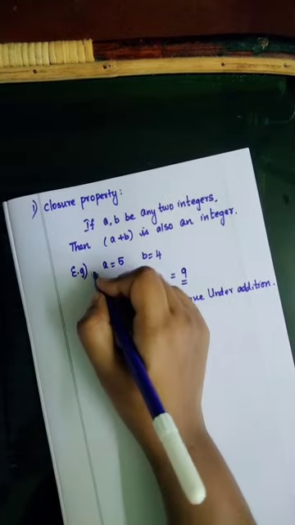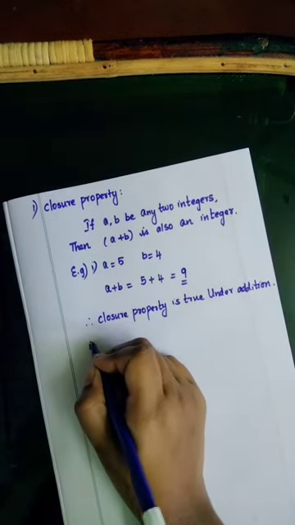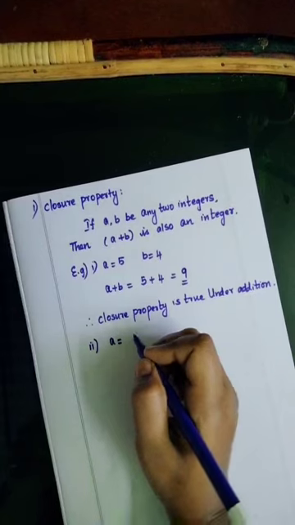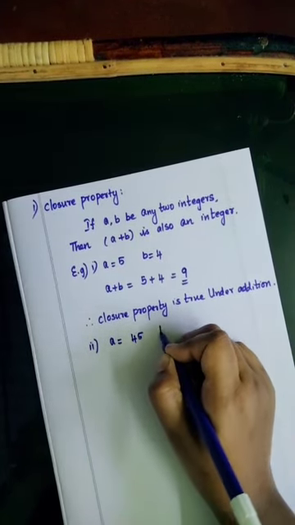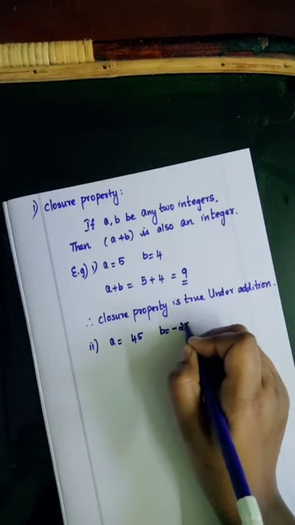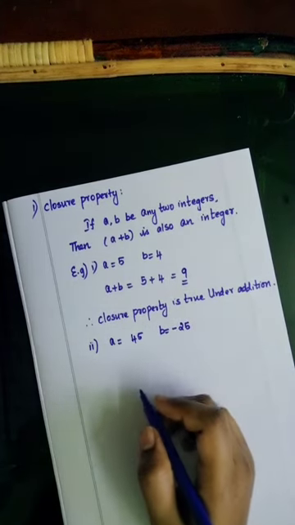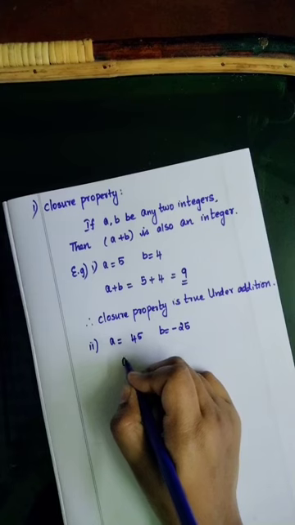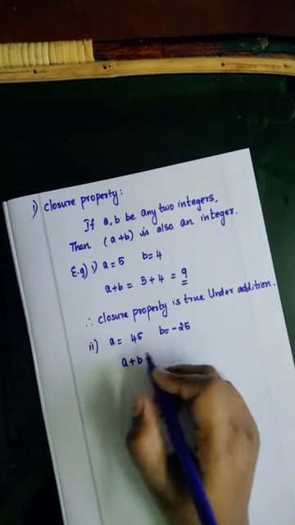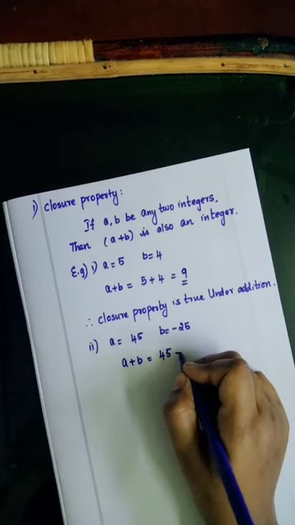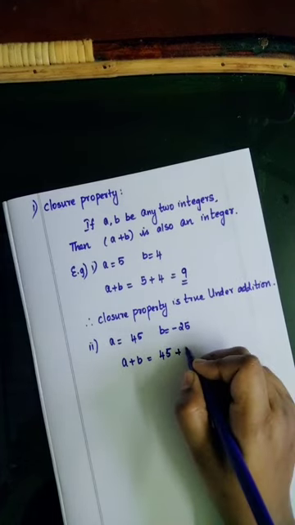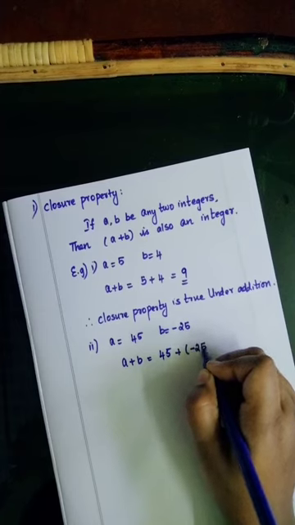See one more example. Value for a is 45, value for b is minus 25. First we need to find a plus b. a plus b is equal to 45 plus, value for b, minus 25, so put it in the bracket.